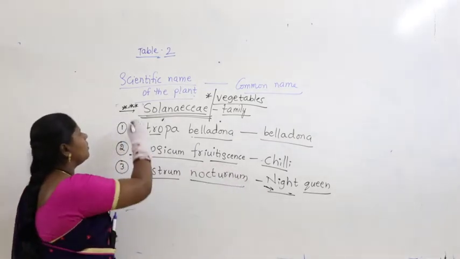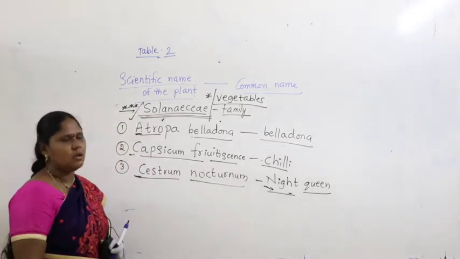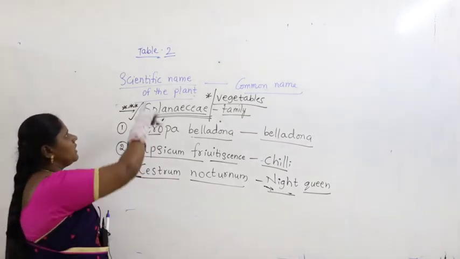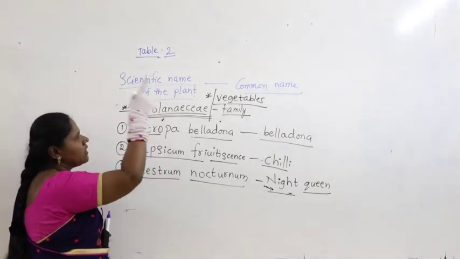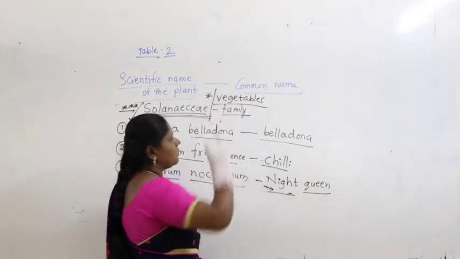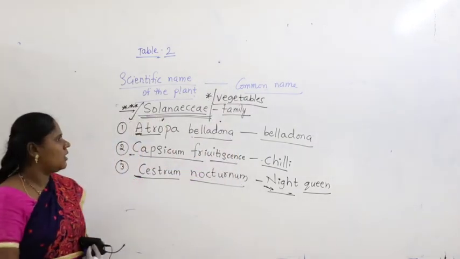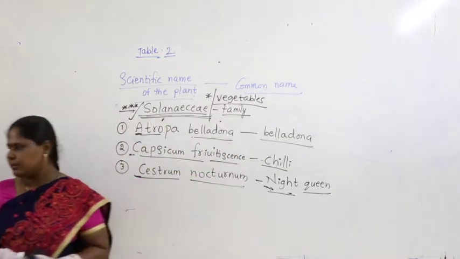So these all belong to Solanaceae, remember. Try to remember today. Table number 2 has scientific names and the common names. Now let us continue with the concept.